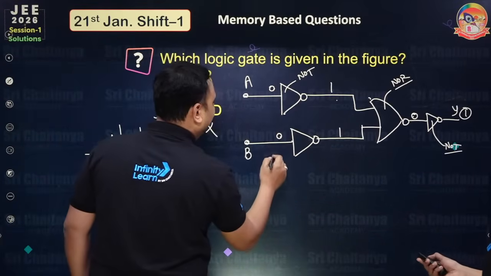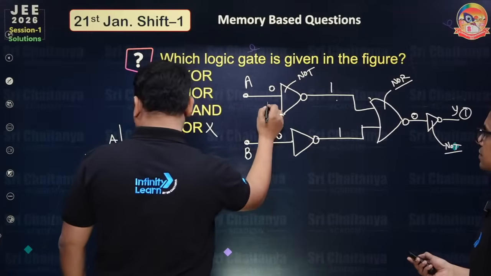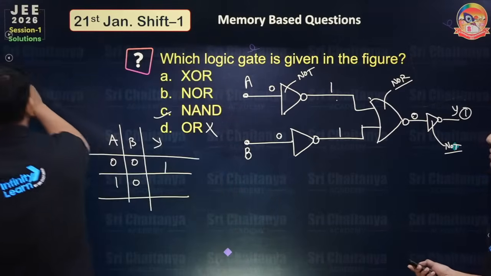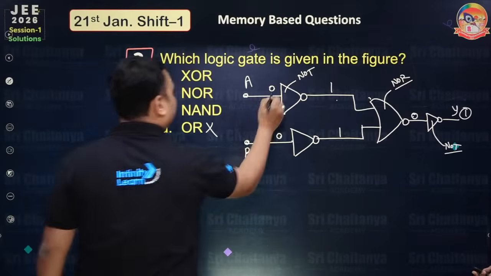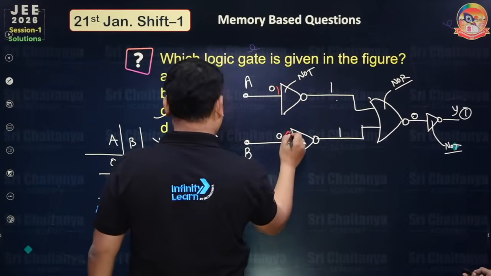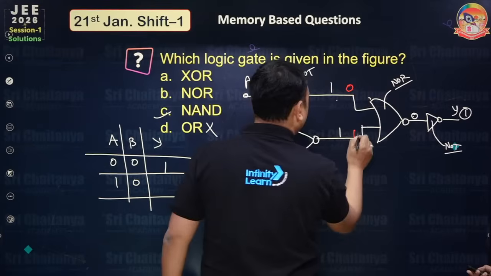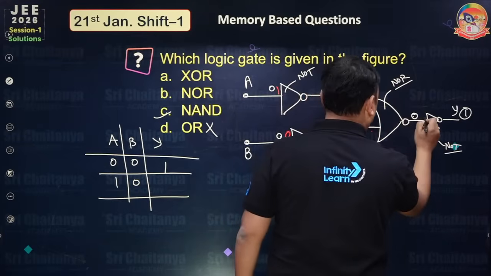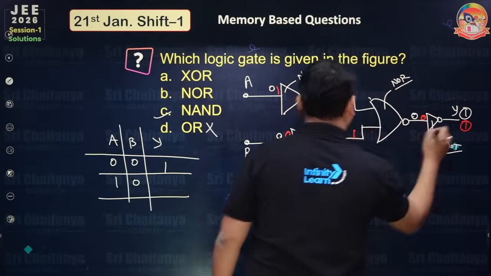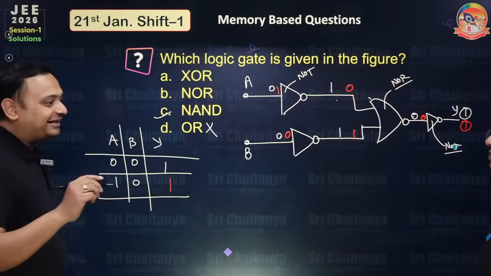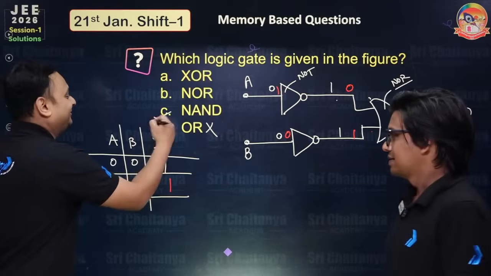Then 1 and 0, I can change my color here. So this is 1, this is 0. So it is 0, and 0 gives 1. So 0, 1 is 1, and this is finally 1. For an AND gate, 1, 0 would be 0, but this is a NAND gate, so this will be your answer.